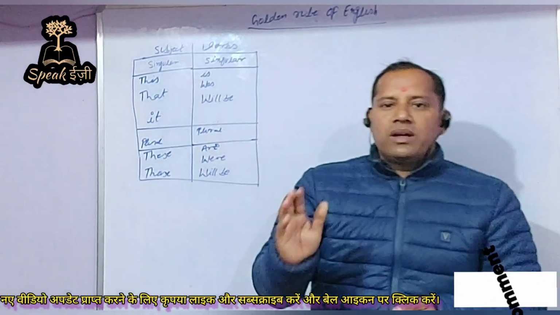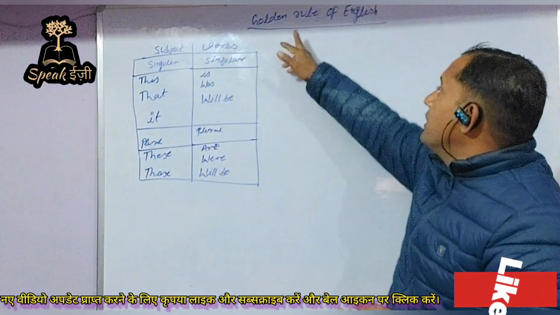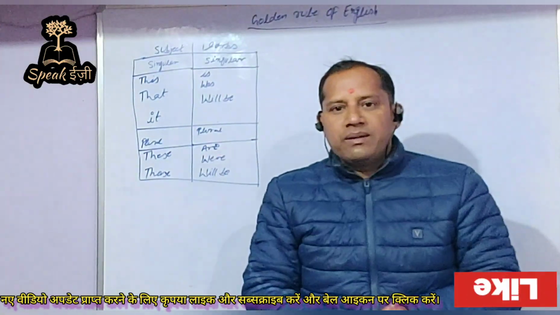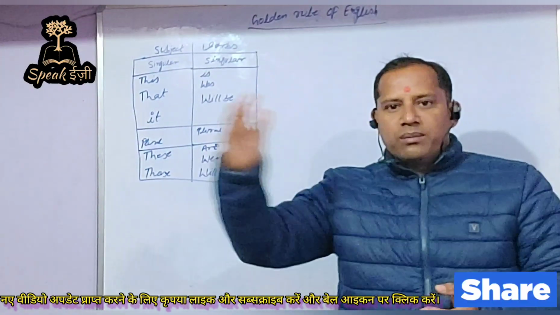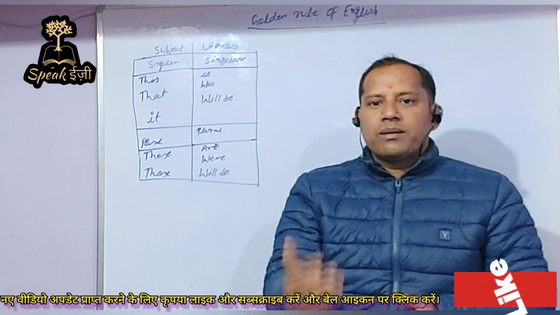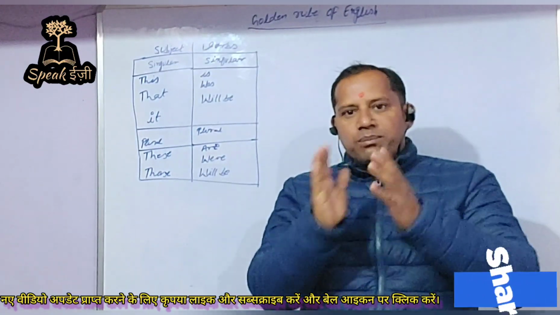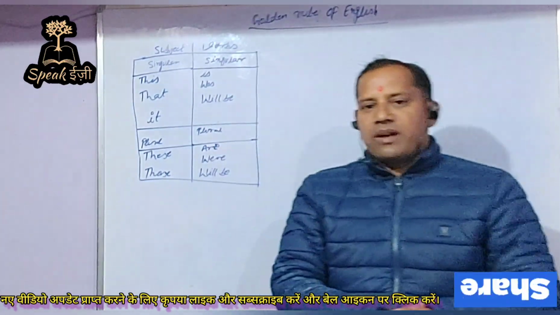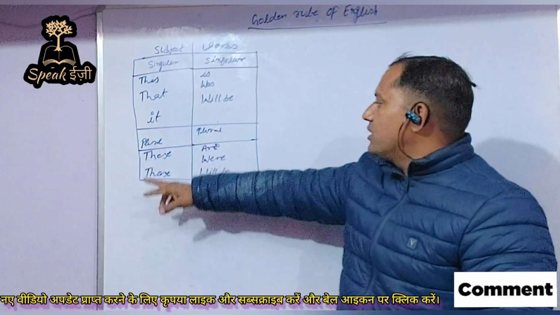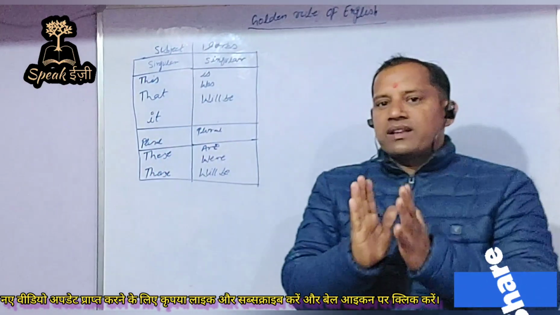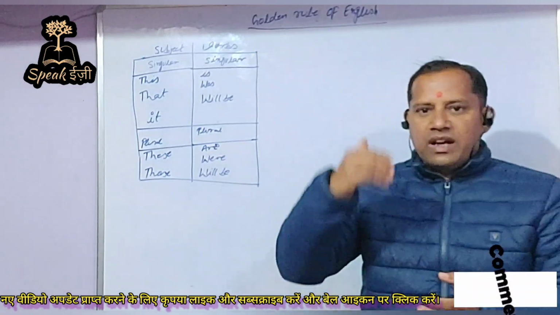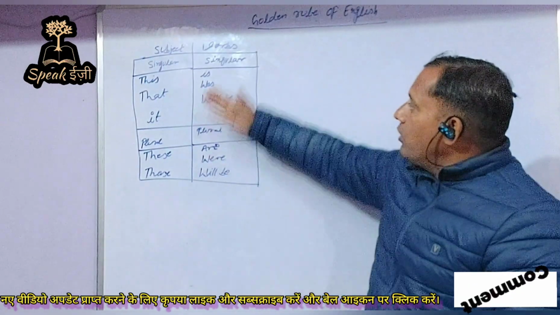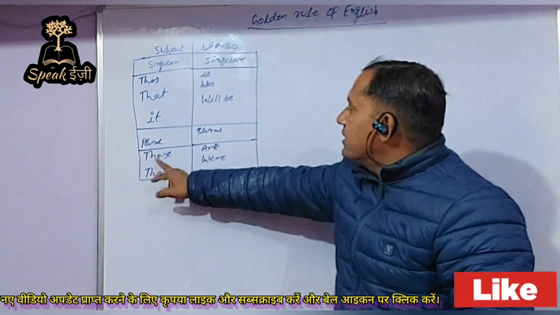As a rule, it has been told to you that there is a golden rule of English: if the subject is singular, the verb must be singular, or we can say a singular subject contains a singular verb and a plural subject contains a plural verb. Today, we shall understand our subjects this, that, it, these, and those. These are the 5 initial subjects which I have mentioned in my previous videos.